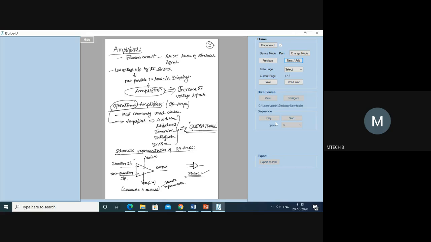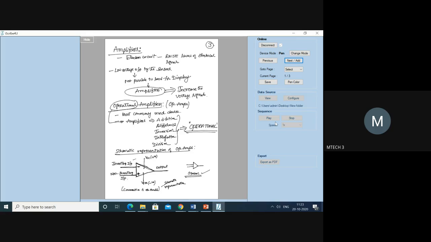The op amp is represented as a triangle with two inputs and one output. Very important. These two inputs are marked with negative and with positive.